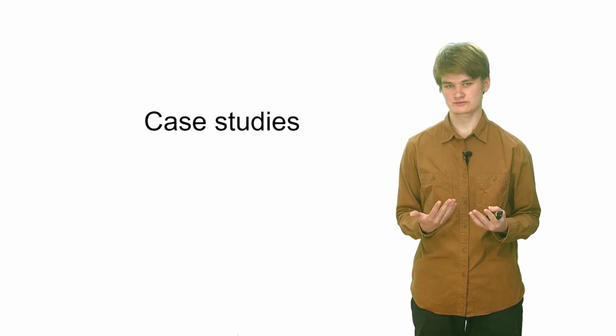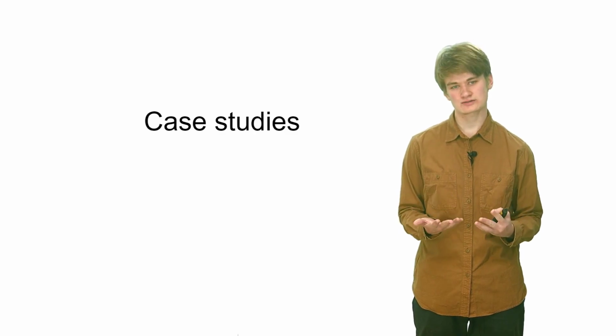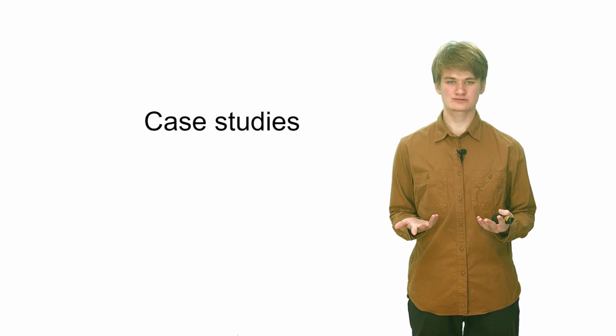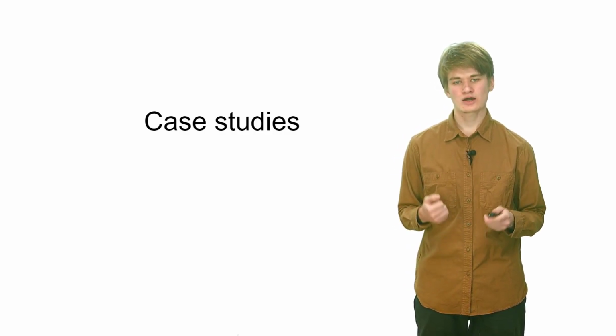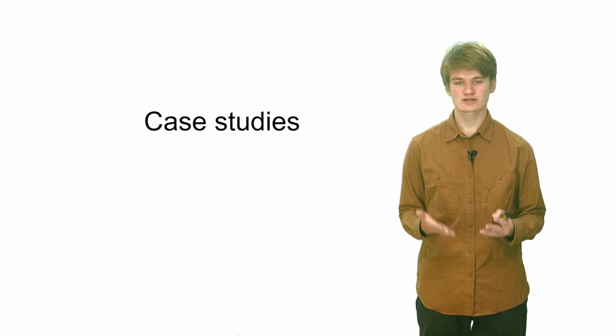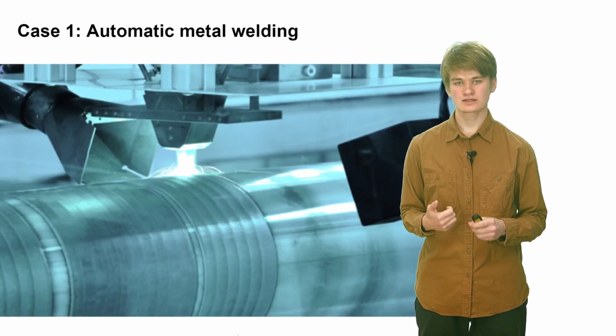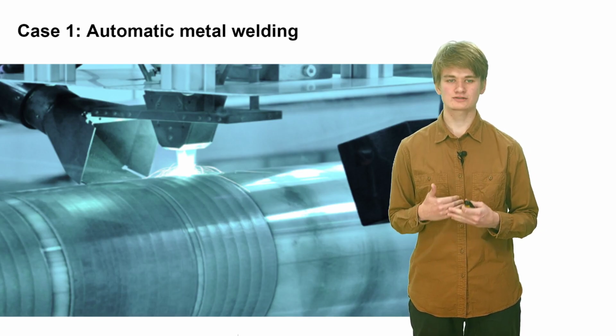Now you may ask yourself, okay, nice research methods, but how should I use them? Where are real production examples? I'll help you. Now I will introduce you to three real working examples of uncertainty estimation techniques in production. Let's look at the first case, about automatic laser metal welding.